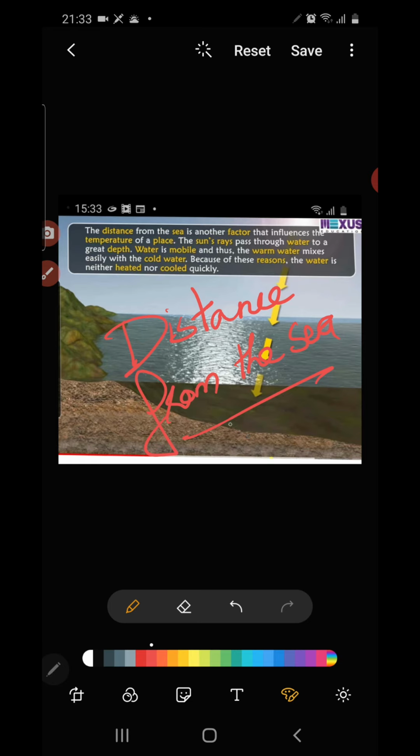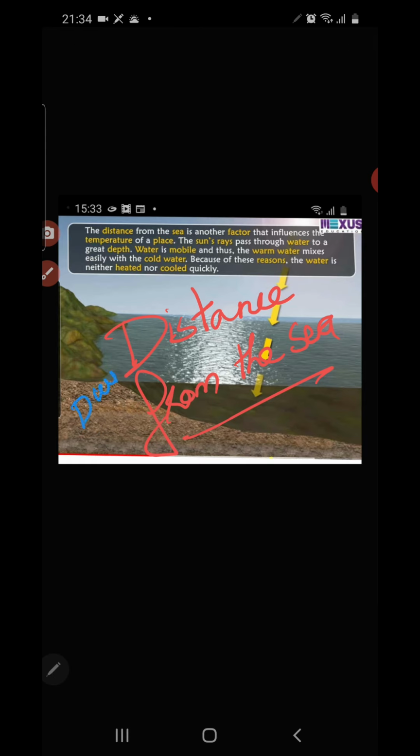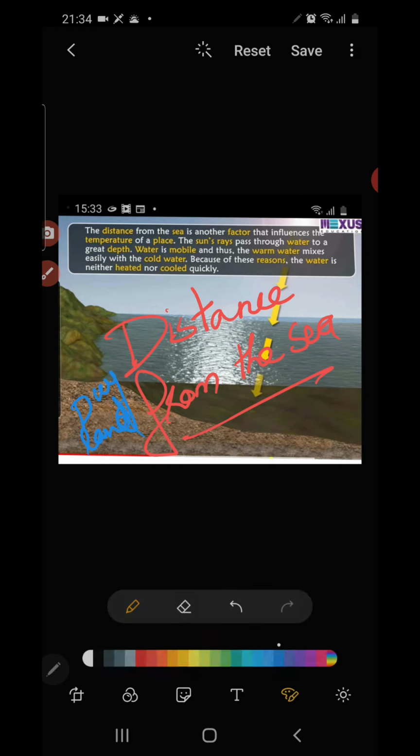You can see here, during the daytime, due to insolation and terrestrial radiation, the land is heated. Land is heated much faster than the water body.